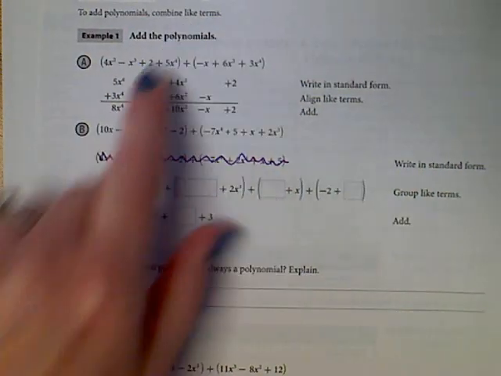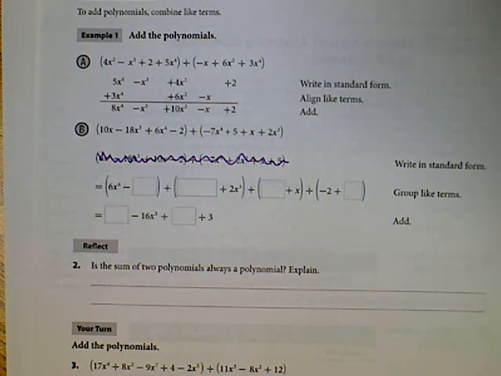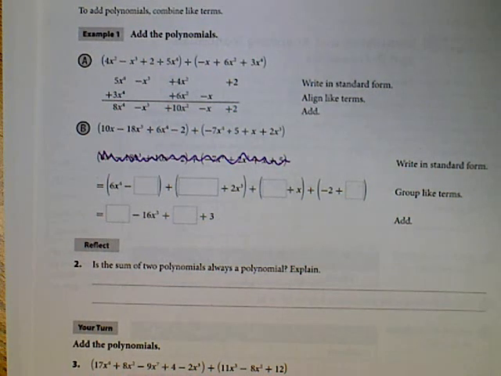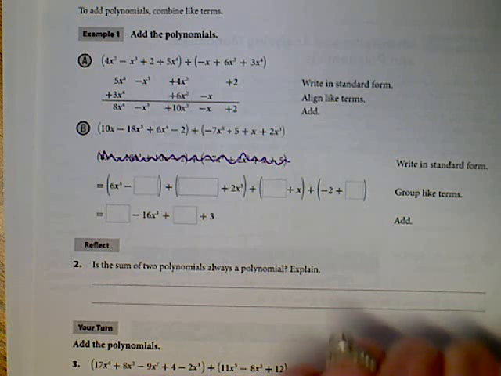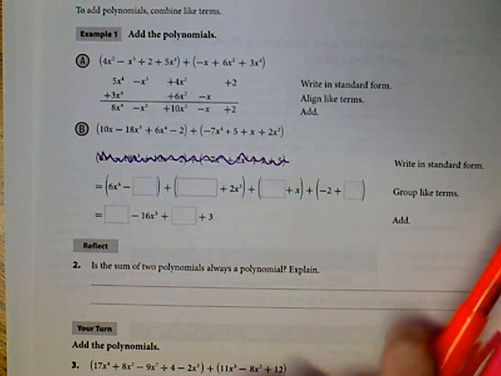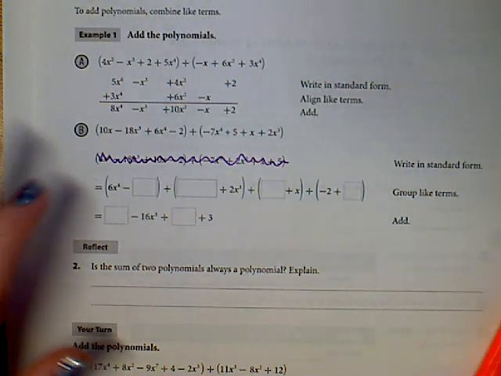Okay, combine like terms. We've done it. So I'll show you two different methods. I don't care if you use highlighters. I don't care if you use shapes. I don't care if you don't use anything and you write an answer. That is up to you. But these questions are all or nothing, meaning you get the whole answer right or you miss something and the whole answer is wrong. You've got to be careful with these.